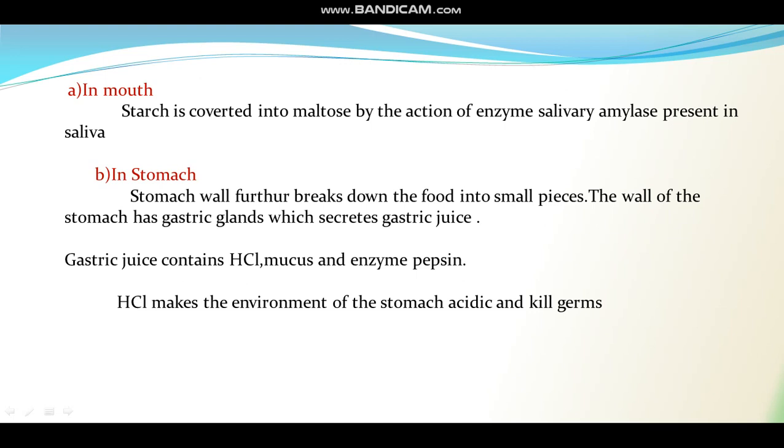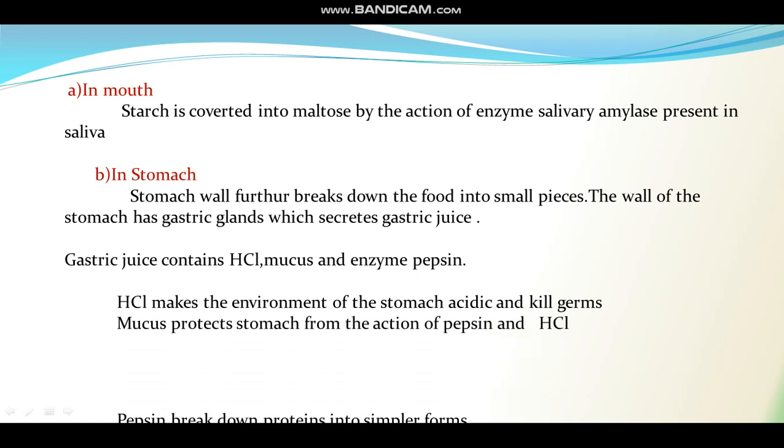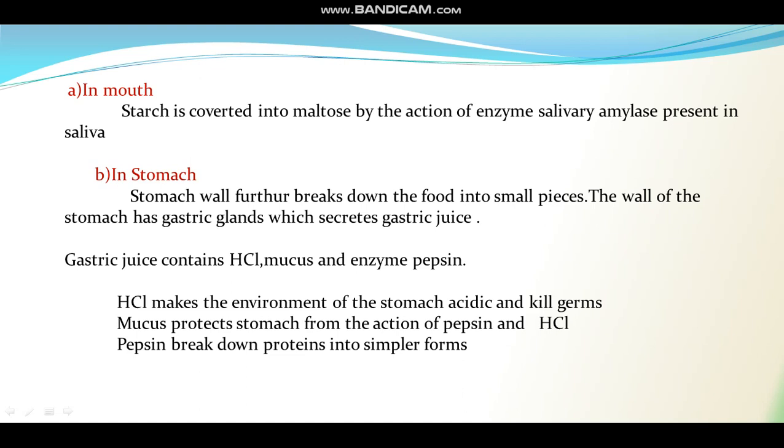If HCl is not secreted, the environment of the stomach will not be acidic and pepsin enzyme cannot work. So the first requirement is the acidic environment of the stomach, and that is maintained through the hydrochloric acid secreted. Now the gastric juice also contains pepsin enzyme. What does this pepsin enzyme do? Pepsin enzyme simply breaks down the protein component of the food